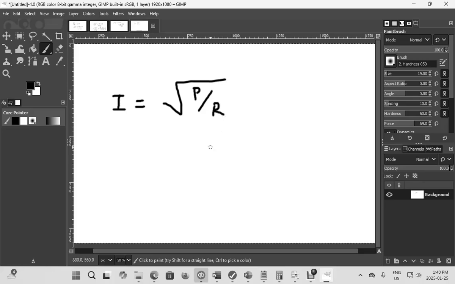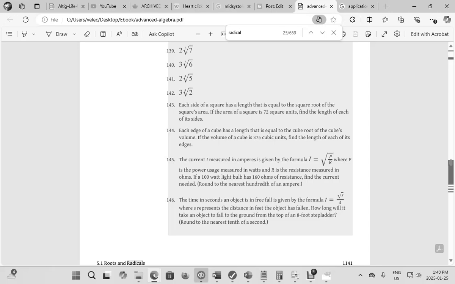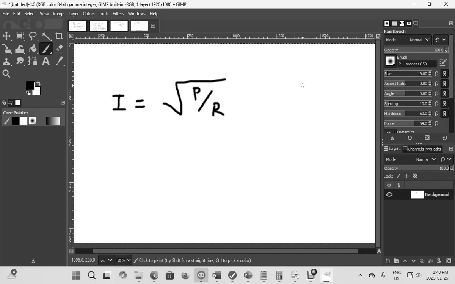So we know that I stands for current, current in amperes. When you look at your circuit, let's say your circuit looks something like this, and you have current passing through this circuit.